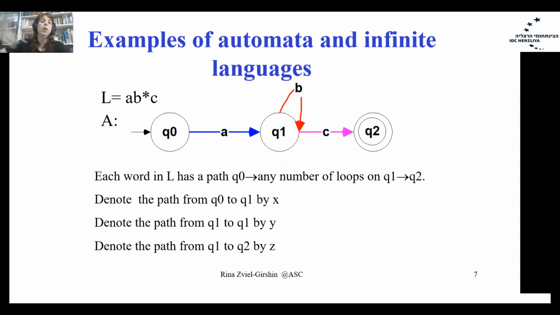In Q1, we have a loop of b's, and we move from Q1 to Q2 with c. Now I will rename the parts. The path from Q0 to Q1, I will call x. The self loop in Q1, I will rename to y. And the path from Q1 to Q2, the accepting state, I will call z.